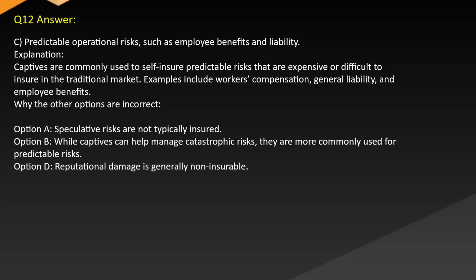Option A. Speculative risks are not typically insured. Option B. While captives can help manage catastrophic risks, they are more commonly used for predictable risks. Option D. Reputational damage is generally non-insurable.